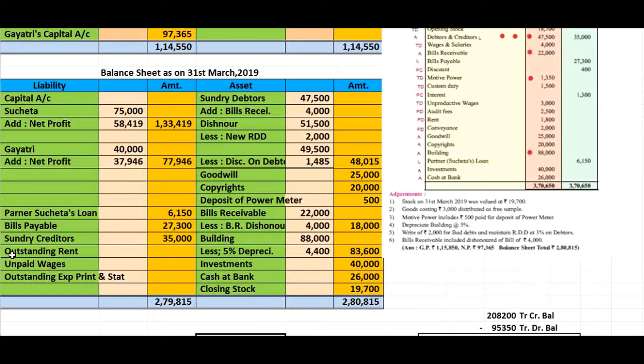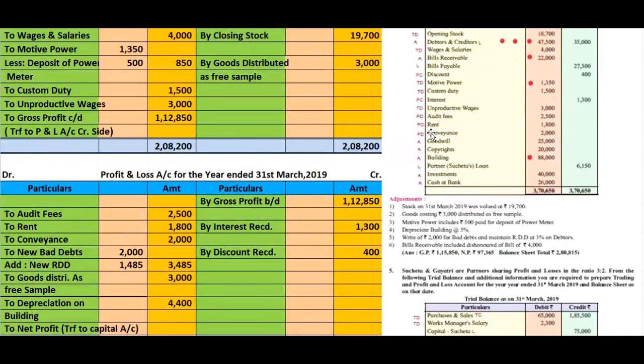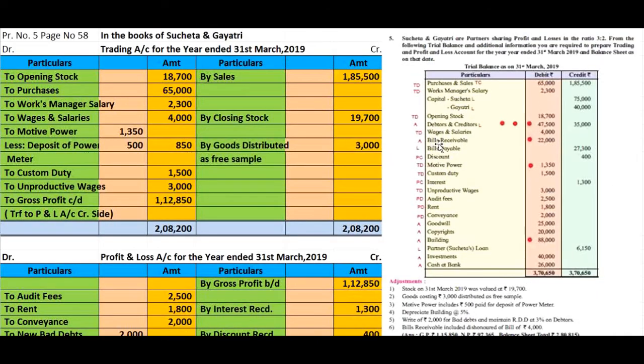Here there are no adjustments related with creditors, and hence the amount of creditors is directly written down in the outer column. Okay. Let me see the next item, that is wages and salaries rupees 4,000.